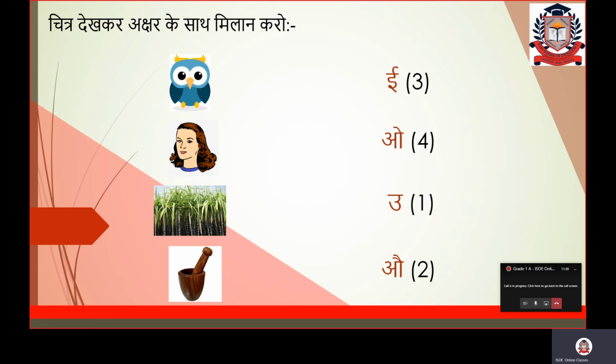What is the first varan in the word Ullu? Yes, here are the 4 varan. Here is E, here is O, here is U, here is Au. So match the picture with its letter. So here in this picture, this is Ullu, owl.